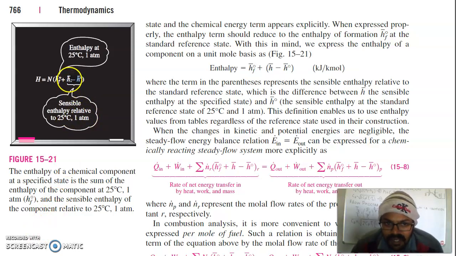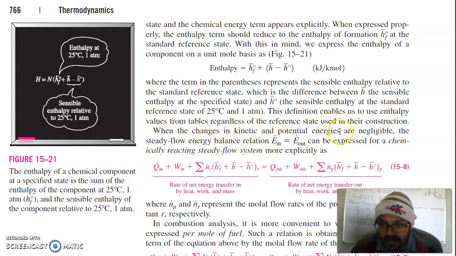If the product is at higher temperature, this is your sensible enthalpy, where the term in this bracket represents the sensible enthalpy related to the standard reference state, which is the difference between the sensible enthalpy at a specified state and H0, the sensible enthalpy at the standard reference state of 25 degrees Celsius and 1 atmosphere. This definition enables us to use enthalpy values from tables regardless of the reference state used in their construction.